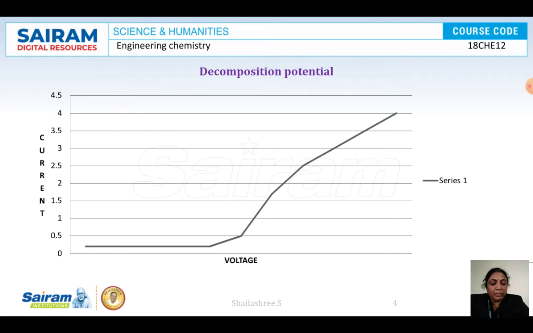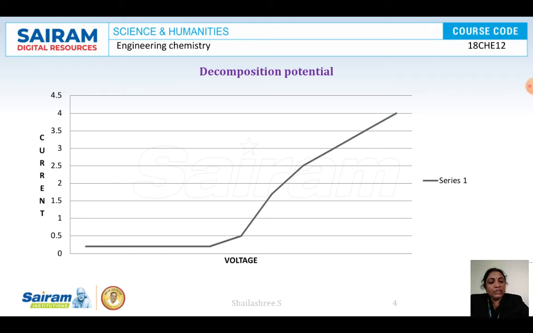From this we can calculate the decomposition potential. Its importance is that we come to know how much current is required for different electrolysis processes, and when different metal ions are present, we can calculate which ion will deposit first. The order of deposition can be calculated if you know the decomposition potential of the metal ions.